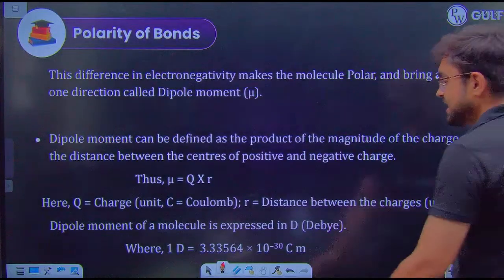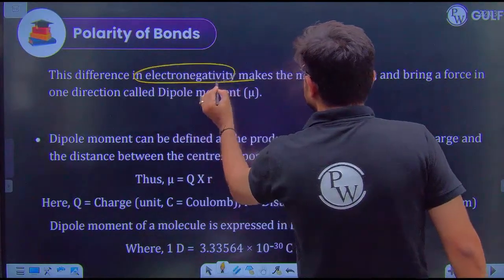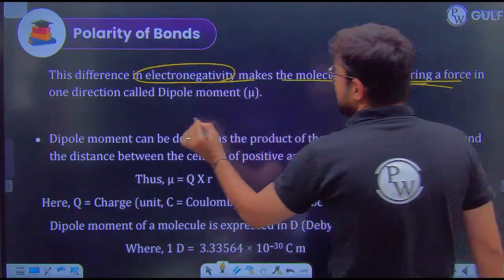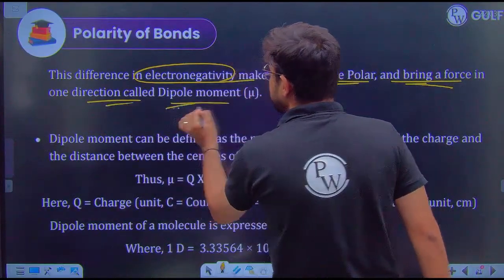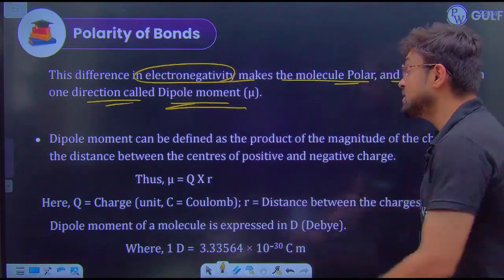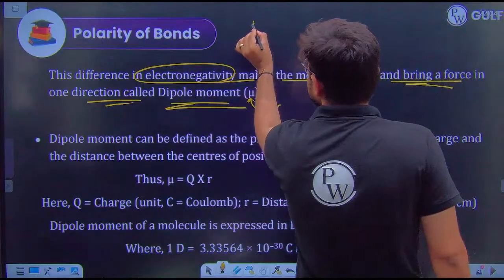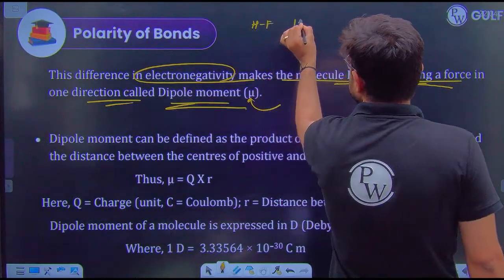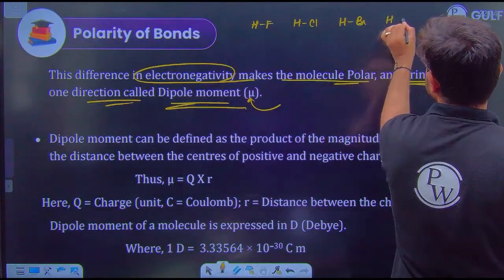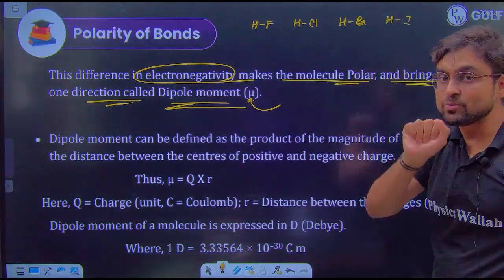So basically, the difference in electronegativity makes the molecule polar and brings a force in one direction called the dipole moment. Now guys, see, the dipole moment is denoted by mu. You all know that if I make a bond with fluorine, chlorine, bromine, and iodine, they are from group 17.